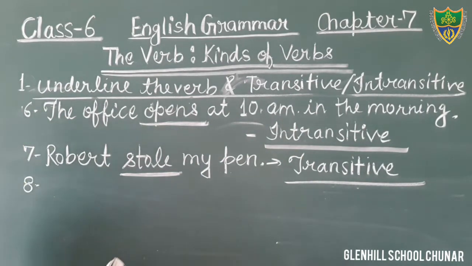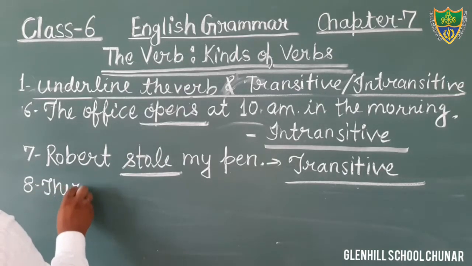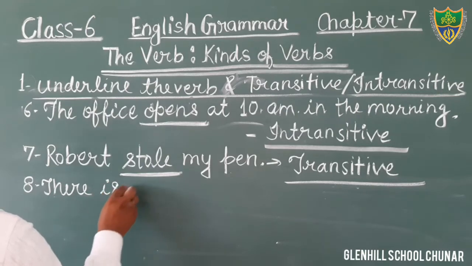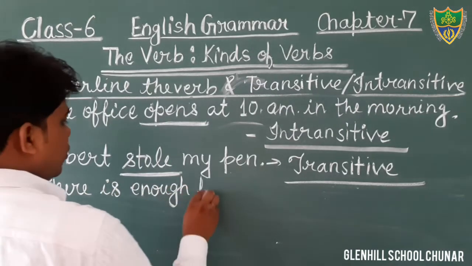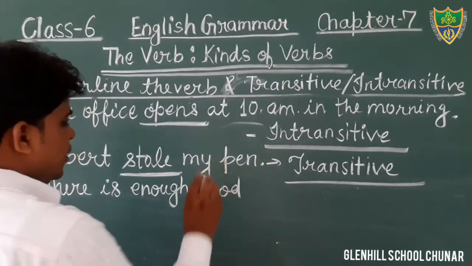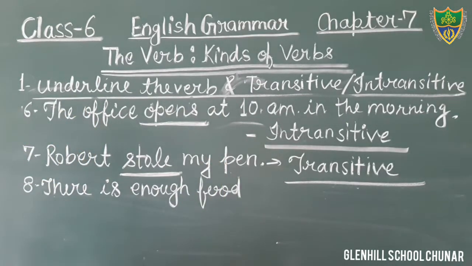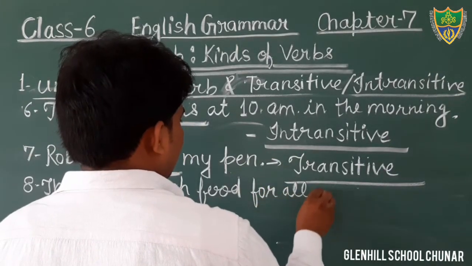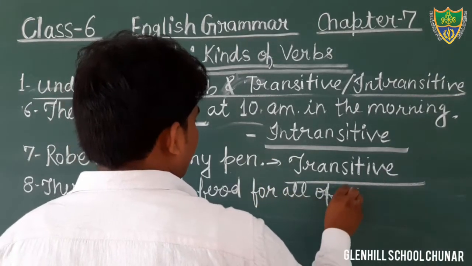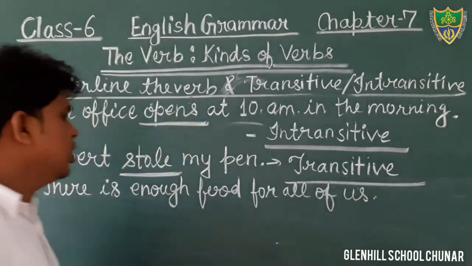Just see the question. There is enough food for all of us. Just see, students.